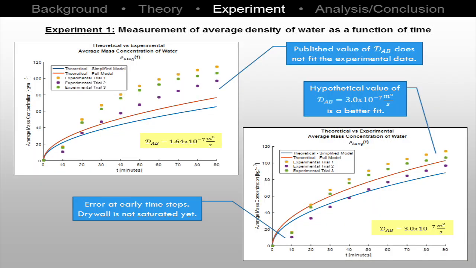As shown in the graph on the left, the experimental data has the same shape as the theoretical model but has a vertical numerical shift. This is likely due to an incorrect value of the diffusion coefficient attained online. With a modified D_AB, the data is a nearly perfect fit.